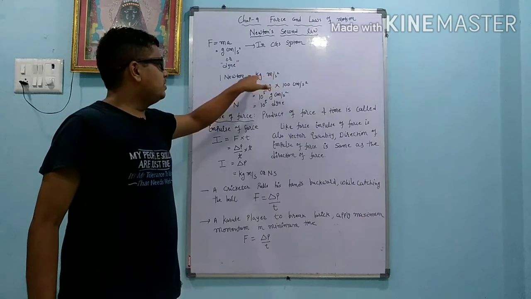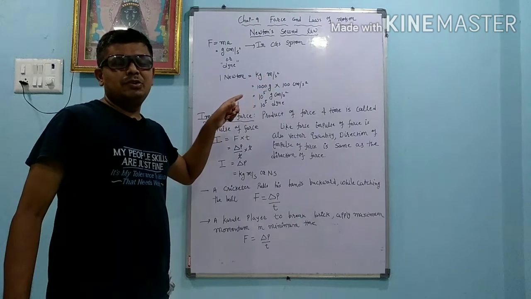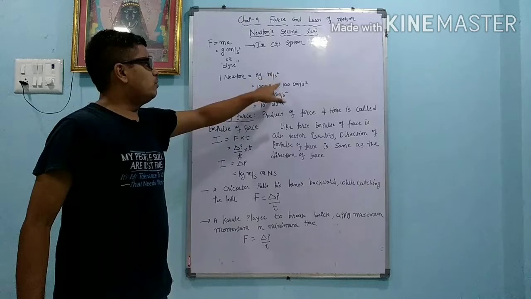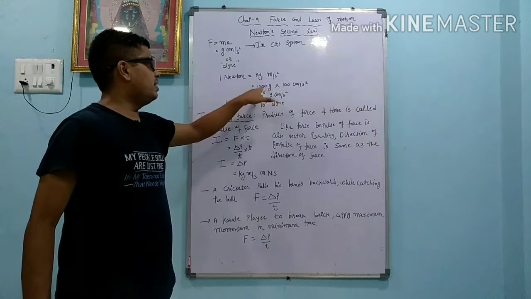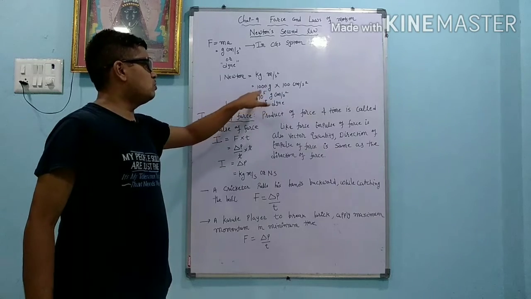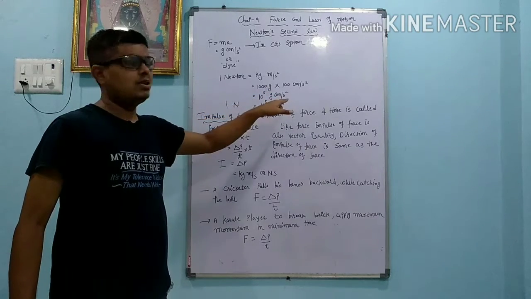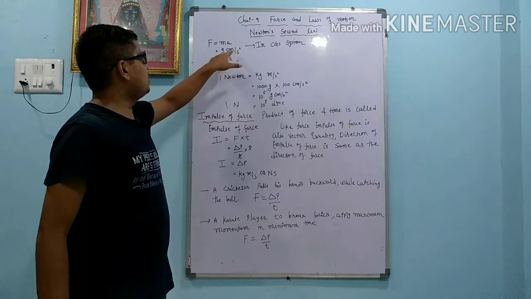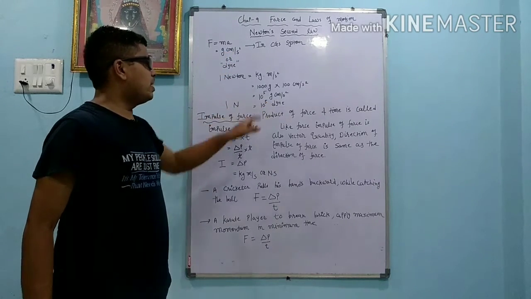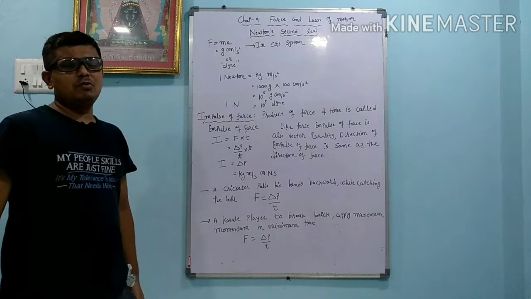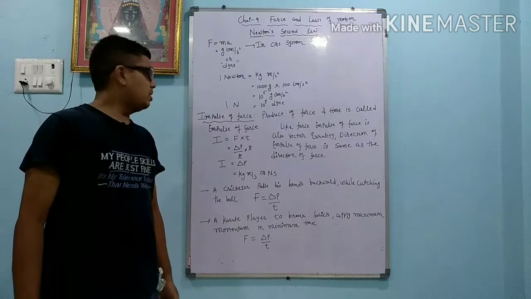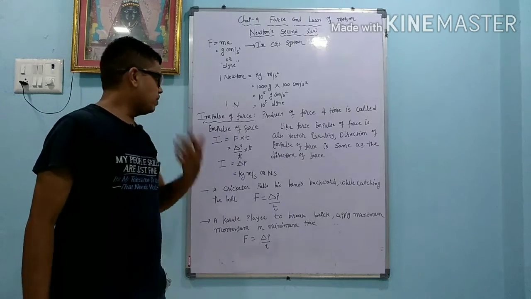Now we convert kilogram and meter into the CGS system. 1 kilogram equals 1000 gram and 1 meter equals 100 centimeter. As we write 1000 gram and 100 centimeter, there are 5 zeros, so 10 raised to 5 gram into centimeter per second square. We know that gram into centimeter per second square is called dyne, so 10 raised to 5 dyne. Ultimately, 1 Newton equals 10 raised to 5 dyne. If somewhere a question is asked, you have to remember 1 Newton equals 10 raised to 5 dyne.